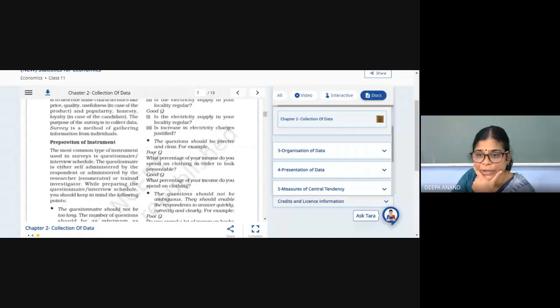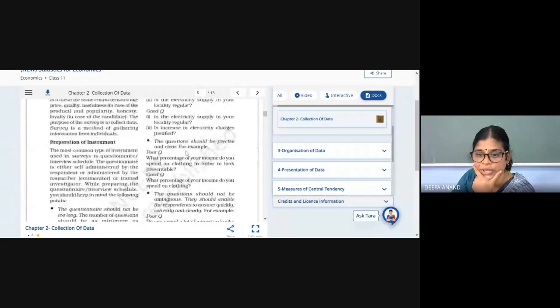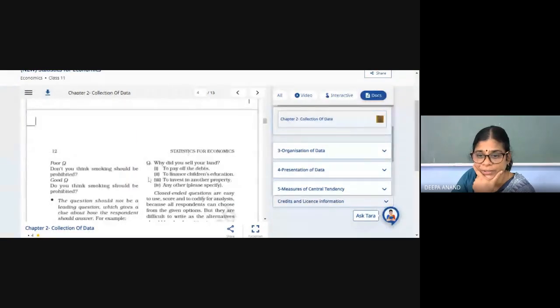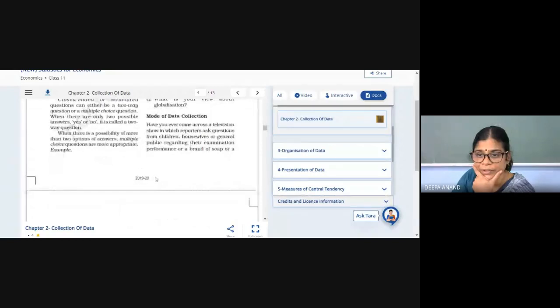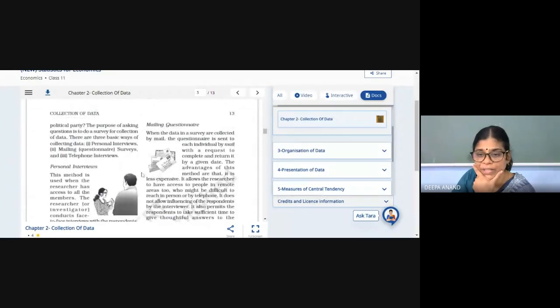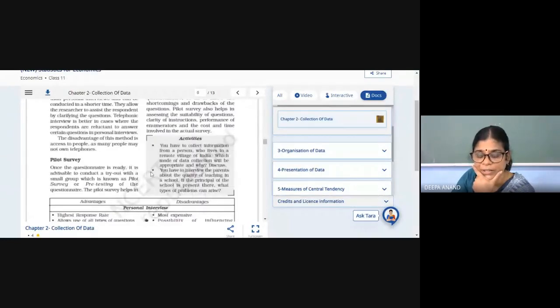Then preparation of the questionnaire. The question should be precise and clear. That is the qualities of a question. It's very easy, given in a very simple manner. So once you have studied it, it will be easy for you to know how to conduct the personal interview. That is the method of collecting the data, personal interview by questionnaire.